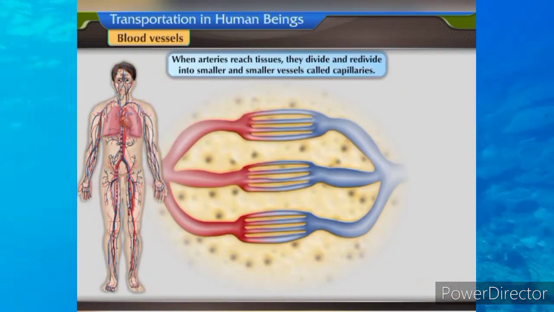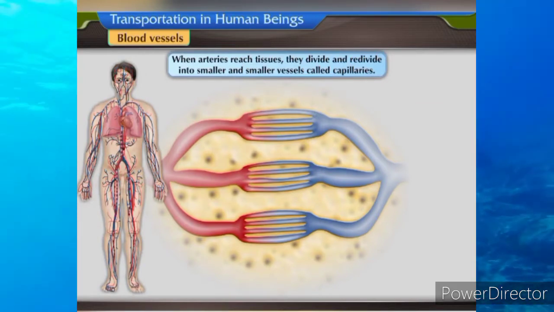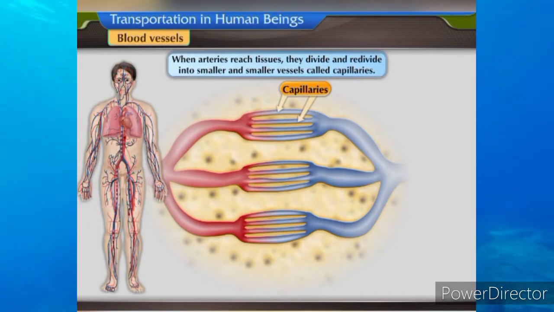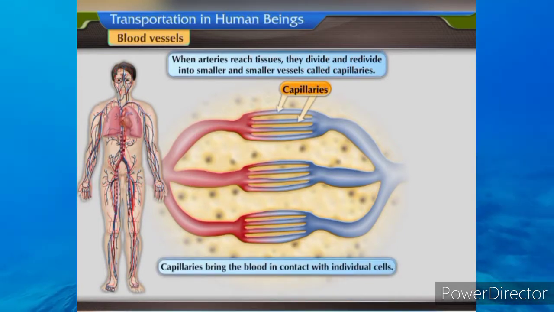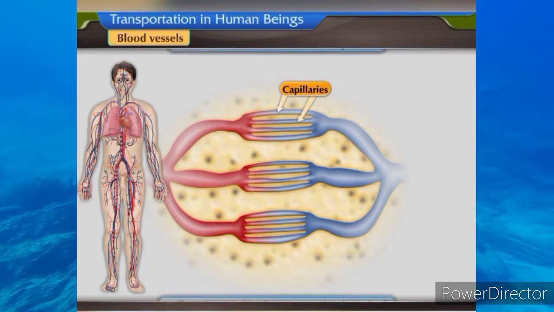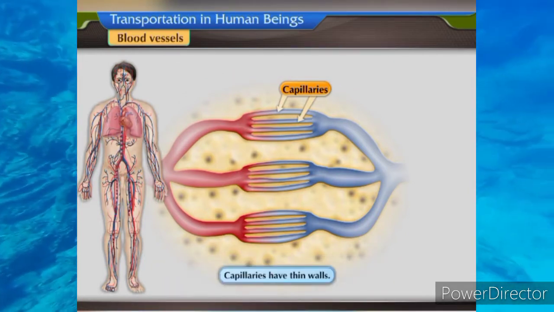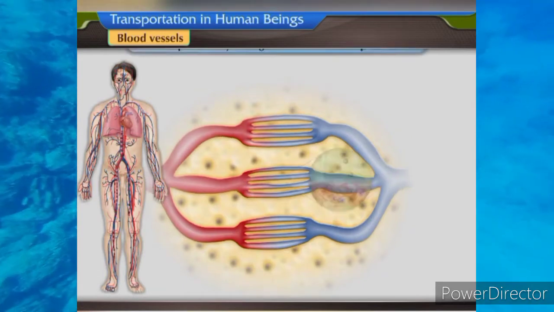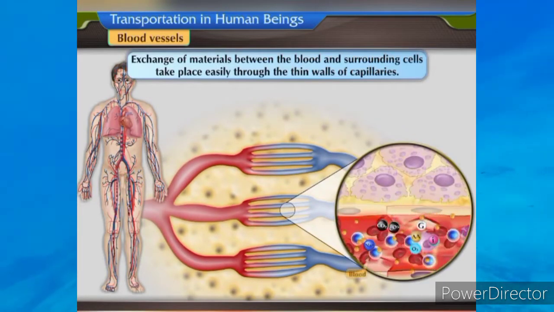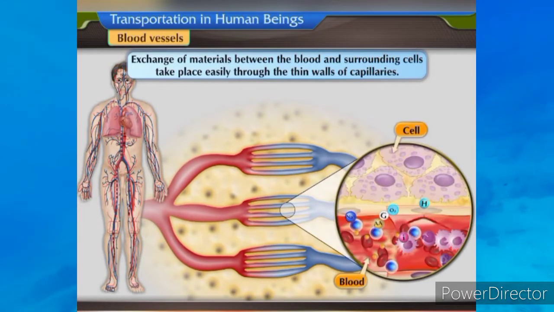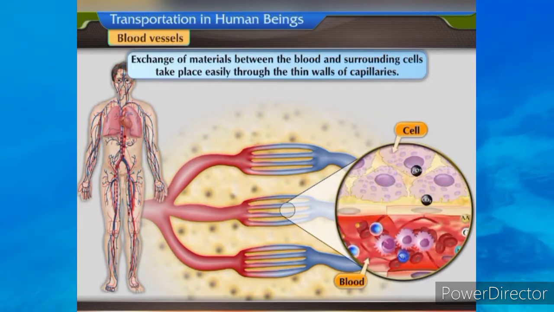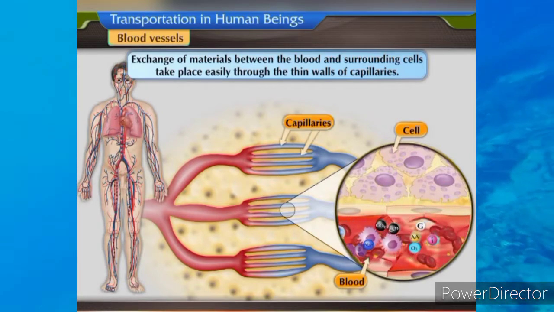When arteries reach tissues, they divide and redivide into smaller and smaller vessels called capillaries. Capillaries bring the blood in contact with individual cells. Capillaries have thin walls. Exchange of materials between the blood and surrounding cells takes place easily through the thin walls of capillaries.